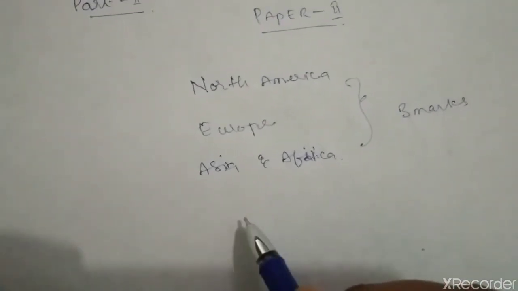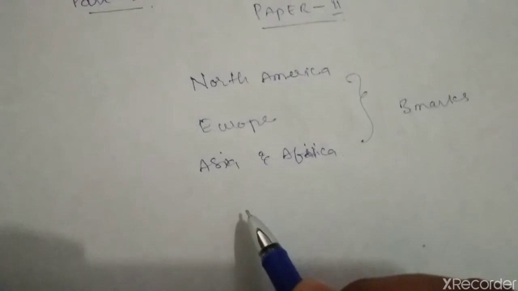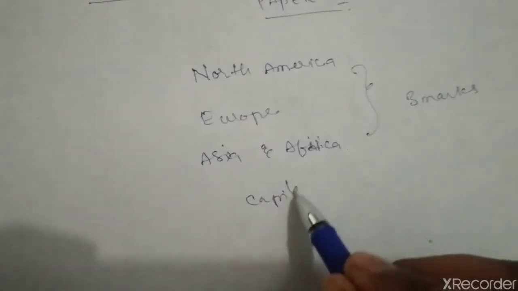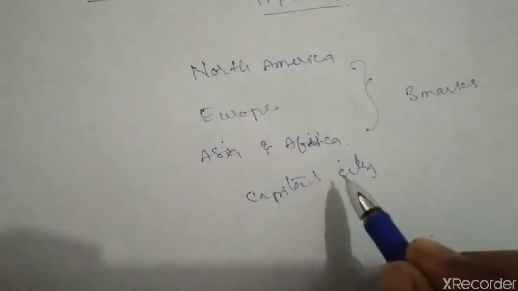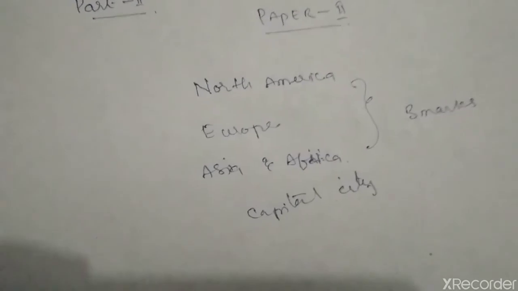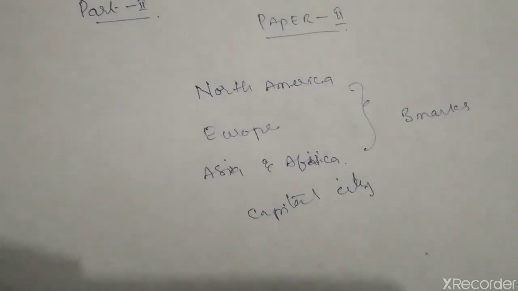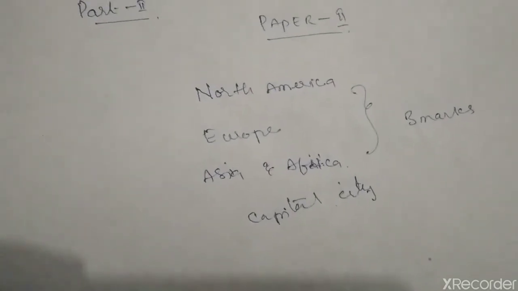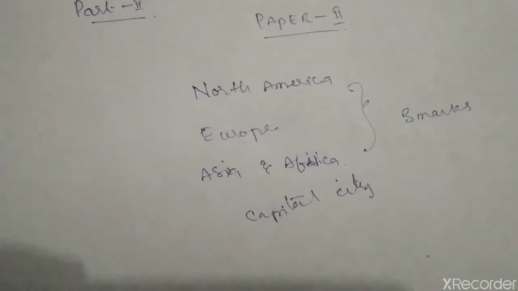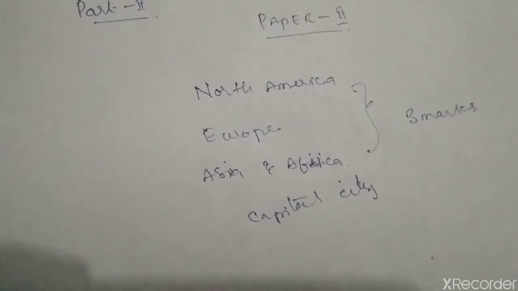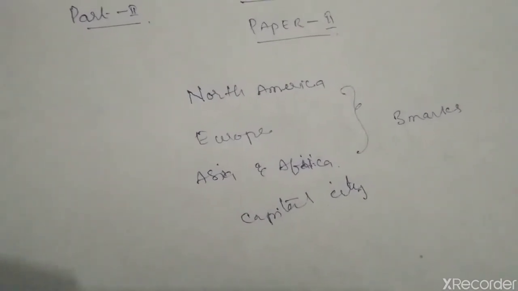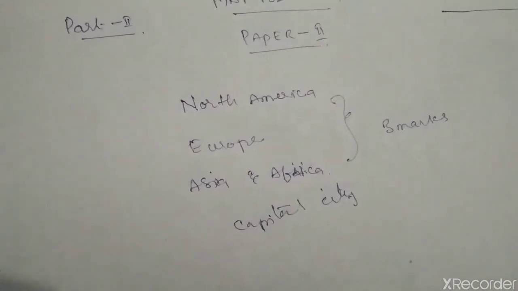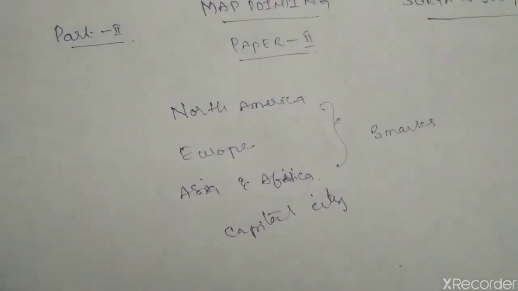Generally they ask for the capital city in a different way. For example, what is the capital of Russia, they may ask like this, or where exactly the United Nations organization is located. These types of questions are general. In the map pointing view, moreover, they will not be pointed.